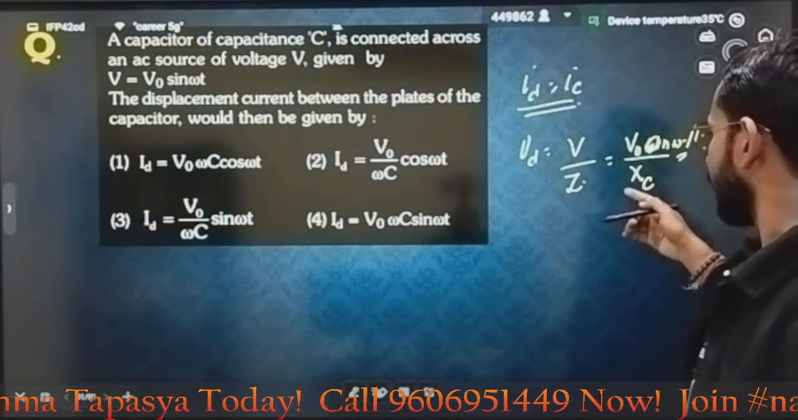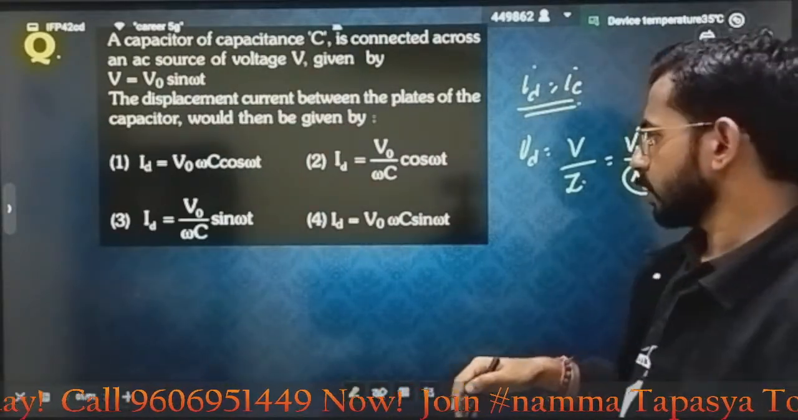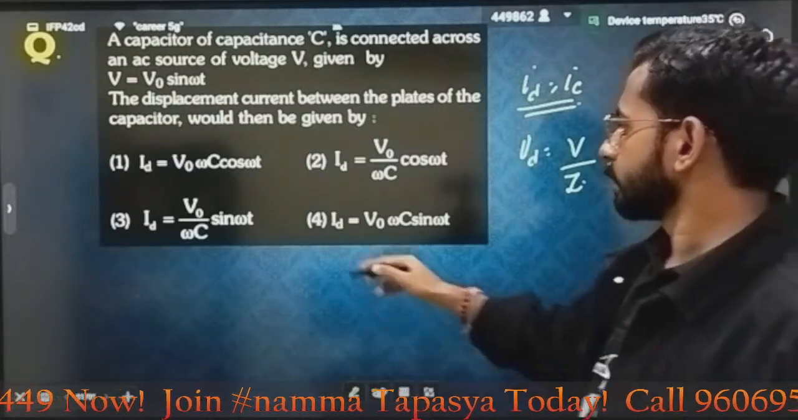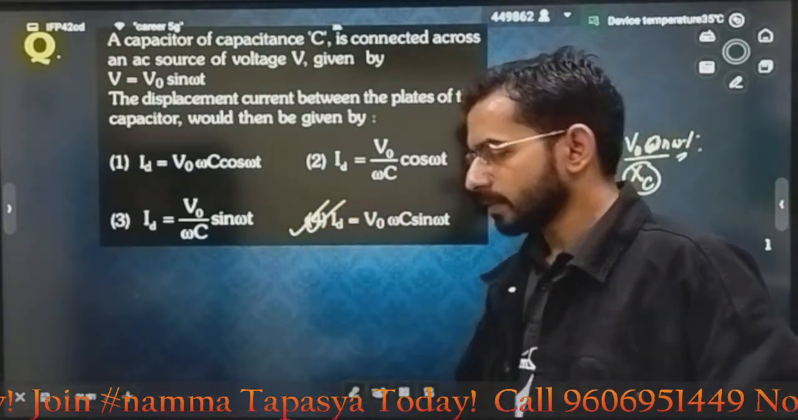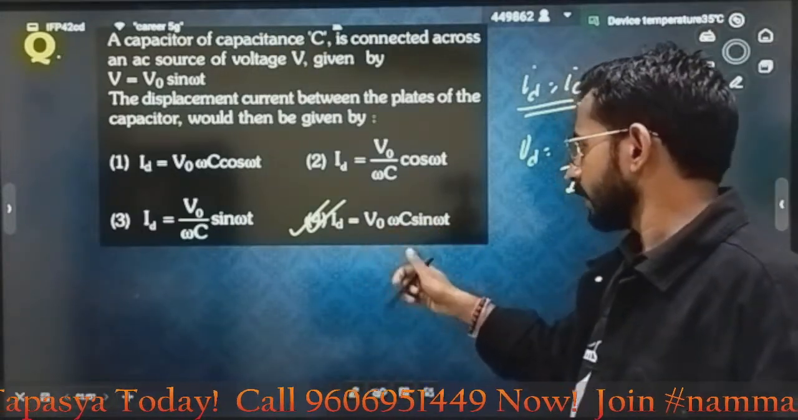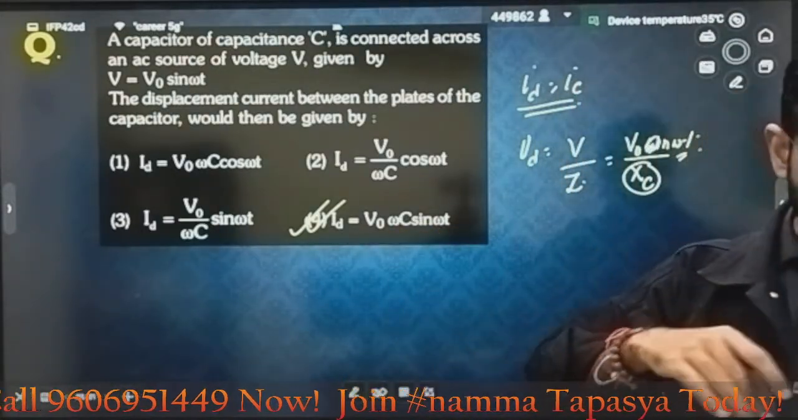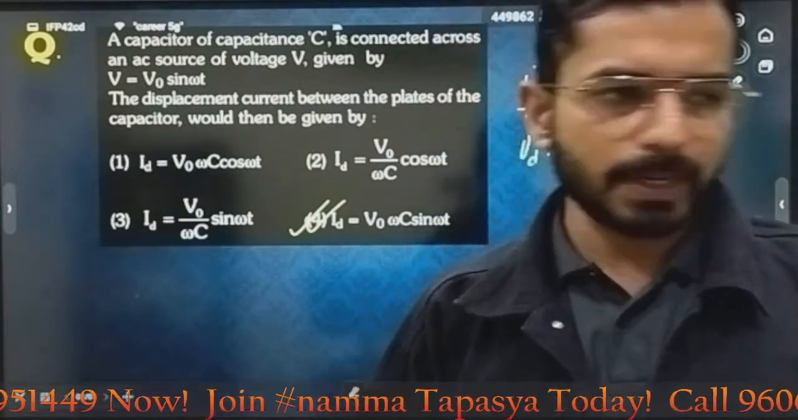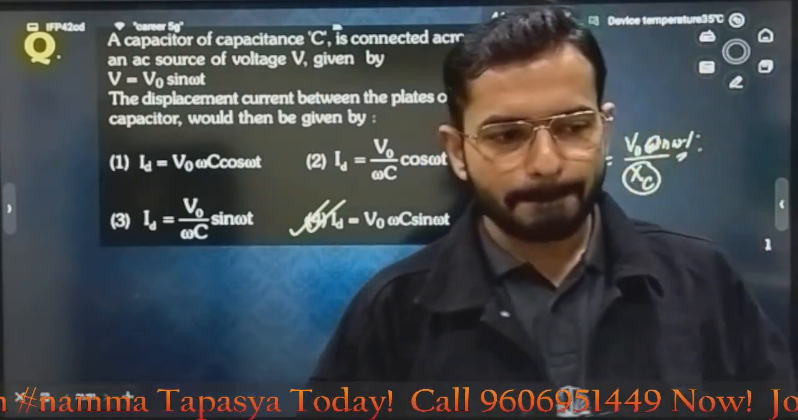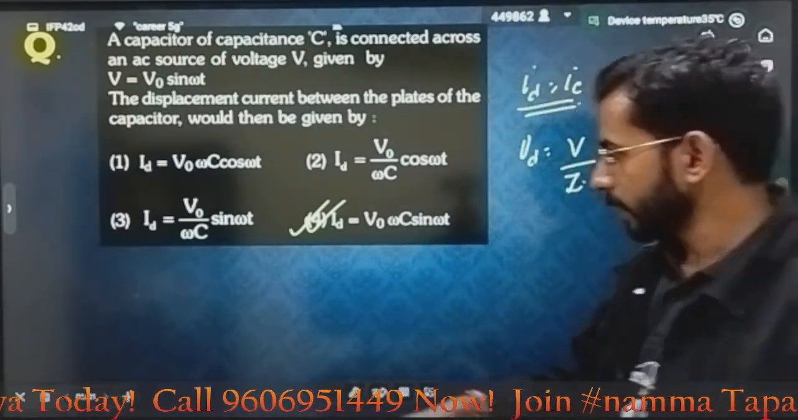Now just put it in. XC will be 1 by omega C. That means which option is correct? Sorry, not option C, option D, because it will become V naught by XC, that is 1 by omega C, and that omega C will come in the numerator, and simply the question will be solved. समझ आया नहीं आया? Is it clear? Correct? Any doubt? Very good. Let's move to the next question.